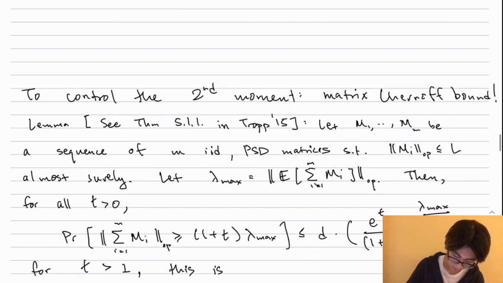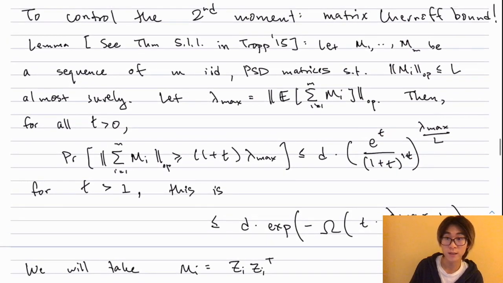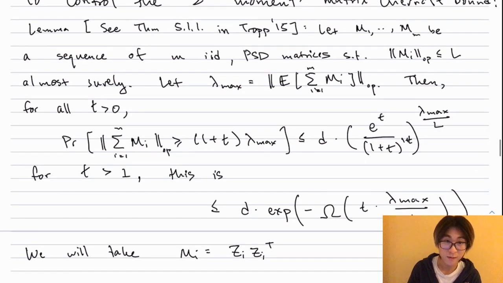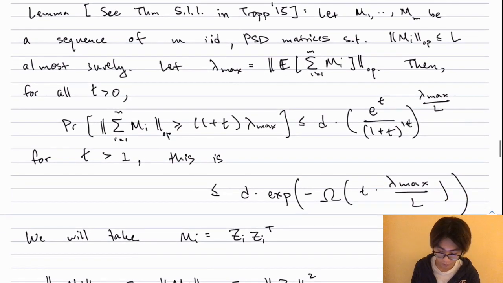Great. So this gives us some control over the first moment, and now to bound the second moment. The whole reason we did this truncation business is that now we can apply the matrix Chernoff bound that I showed at the very beginning of this lecture, which, if you've forgotten, I've just reproduced down here. We're going to set the M_i's to be z_i z_i transpose, this rank 1 term.